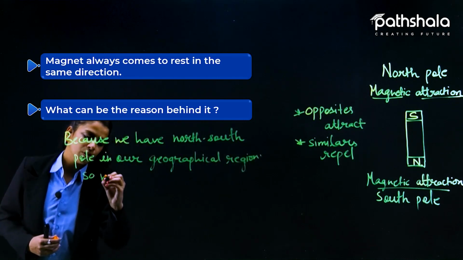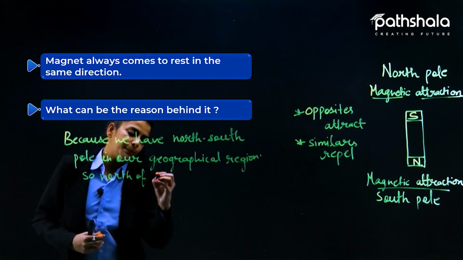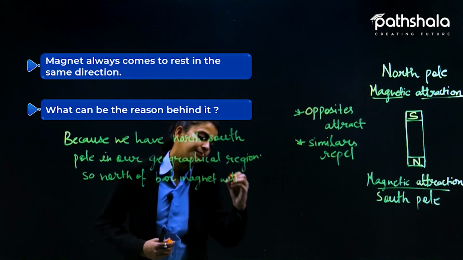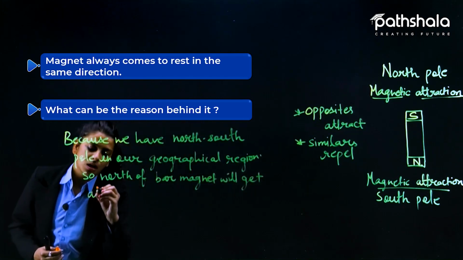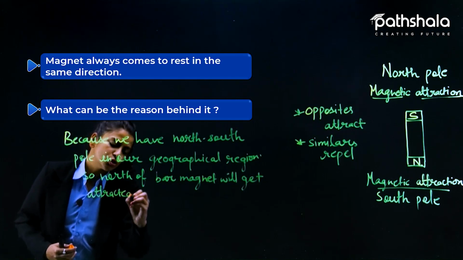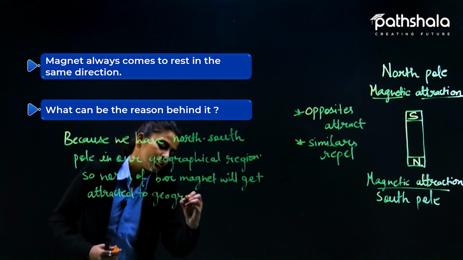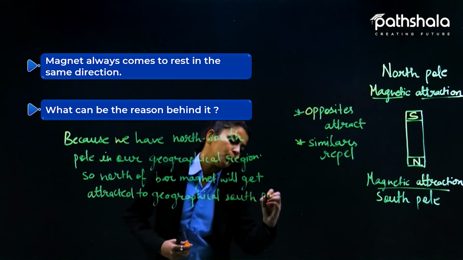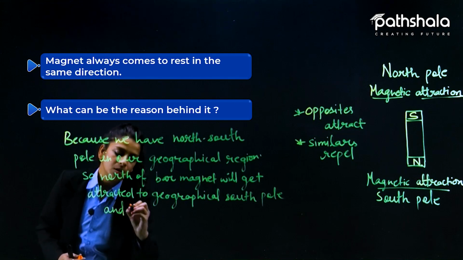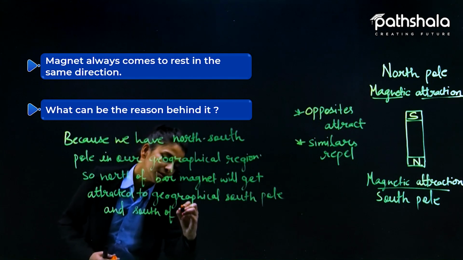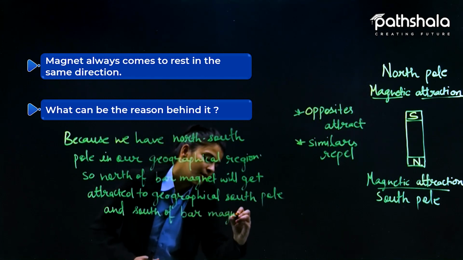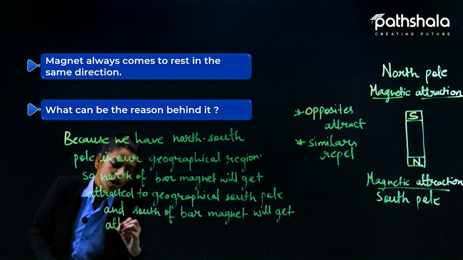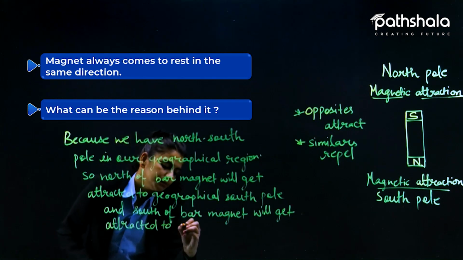So north of the bar magnet will get attracted to the geographical south pole, and south of the bar magnet will get attracted to the geographical north pole.